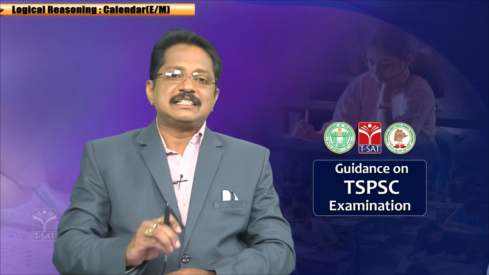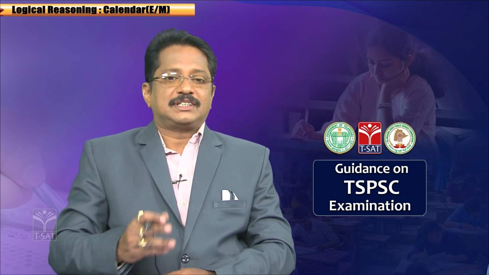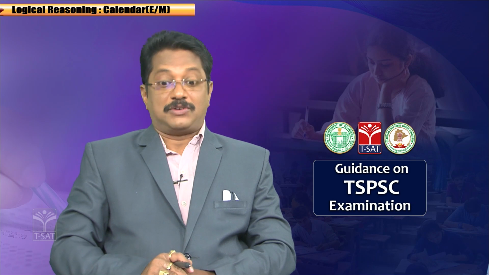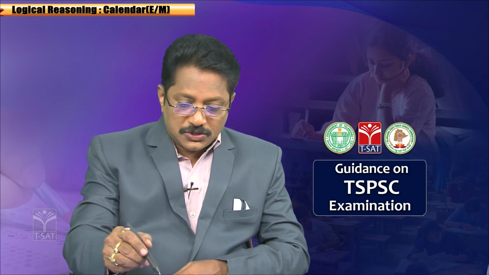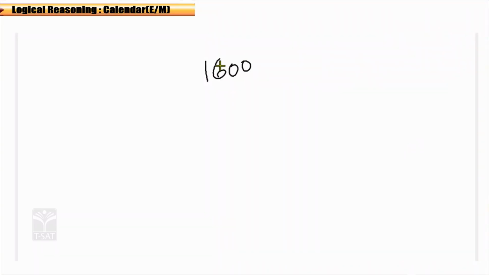Clear? So, for century years there is an exception. But what is a century year? Maybe you have a doubt. I used another word, century year. Correct? So, century year means here 1600 is a century year. 2000 is a century year. 2100 is a century year.